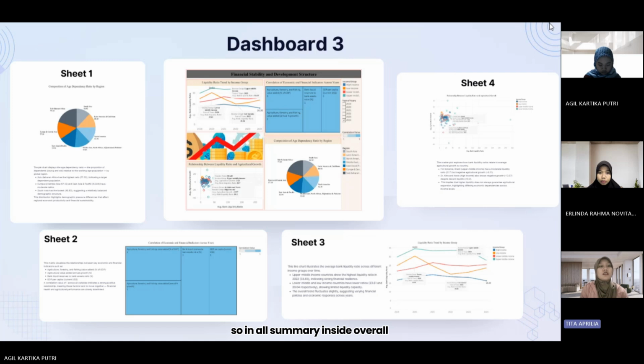So, in summary, overall, the dashboard demonstrates that demographic dependency, economic correlation, financial liquidity, and agricultural performance are interconnected factors influencing global development. Regions with high economic output and liquidity exhibit more stable financial structure, whereas those with high dependency ratio and weaker liquidity face greater development challenges.